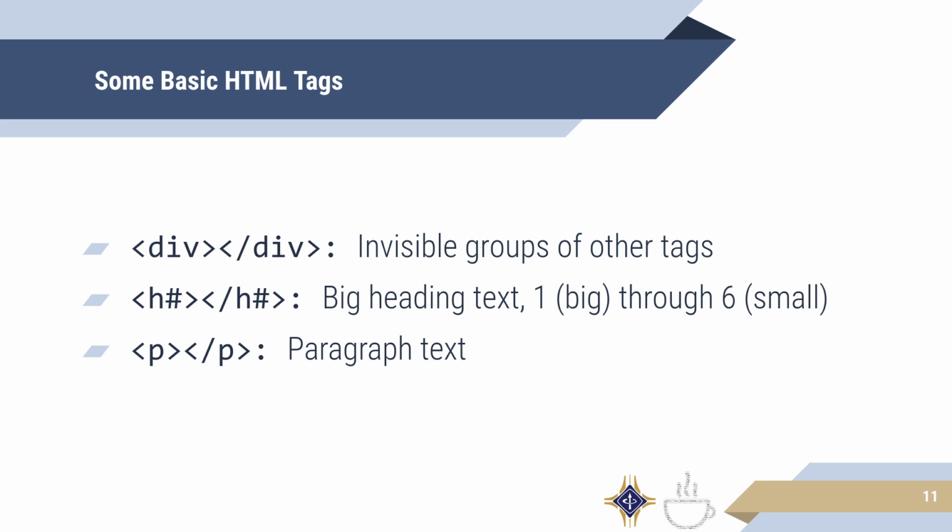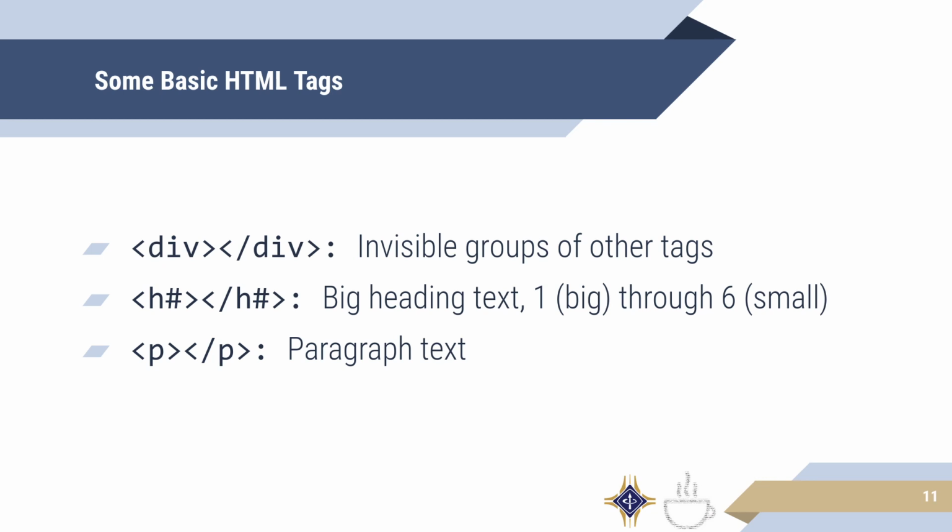The divs are kind of like invisible groupings of other tags. That means that by themselves, they have no styling properties, but they're very useful for grouping elements together into a logical organization of a page. You'll see an example of why this might be useful when it comes to CSS, but a really useful case is in Vue, where we have one div act as the parent root element for Vue, and we do all of our code within that one div.